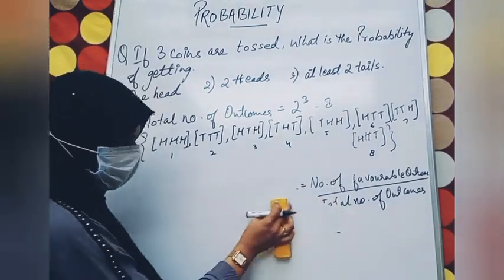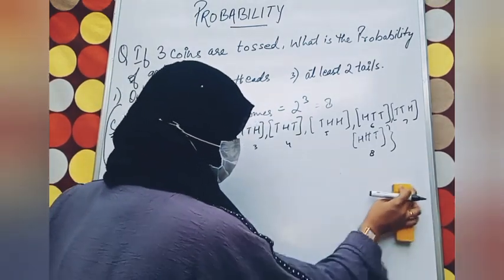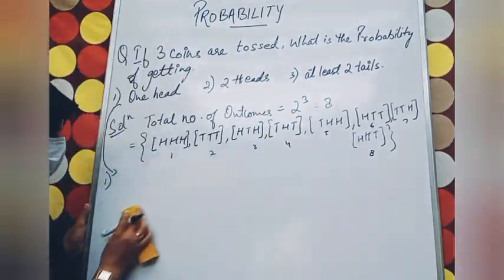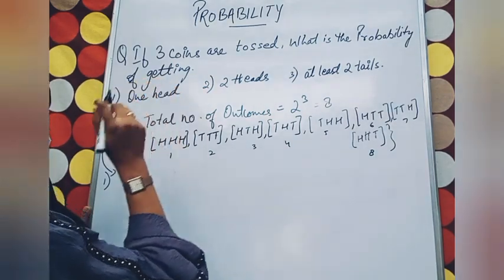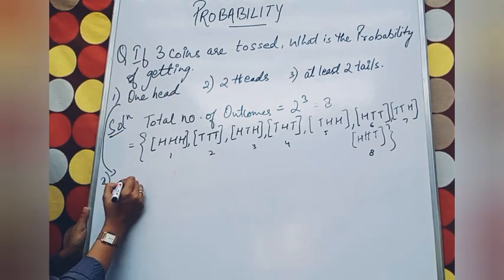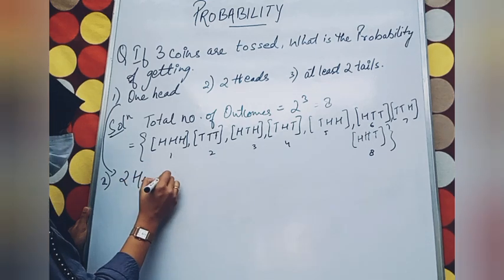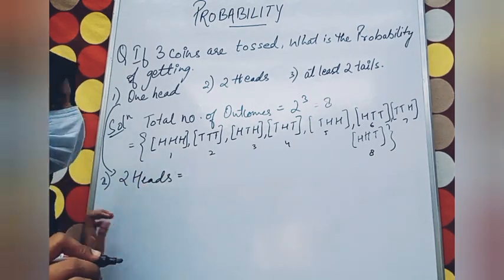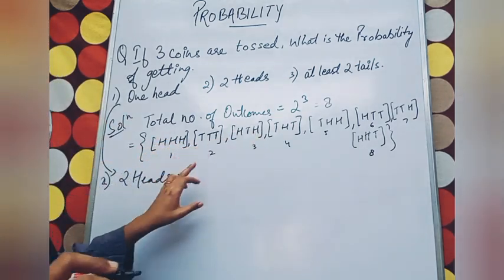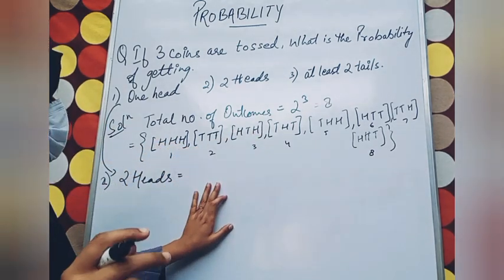One part is done. Now we will be doing the second part. 2 heads, same. For 2 heads, how many will we have? We will look over here. 2 heads.